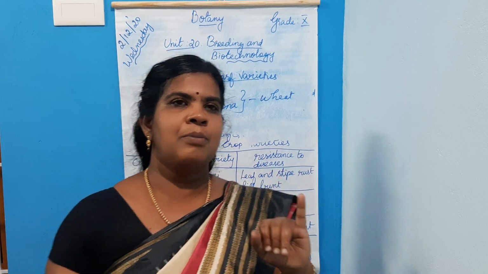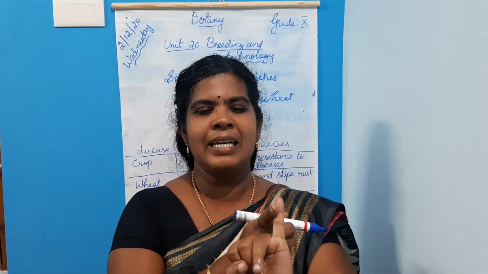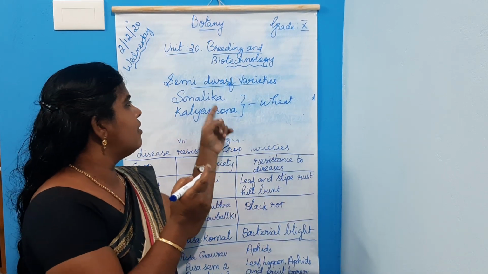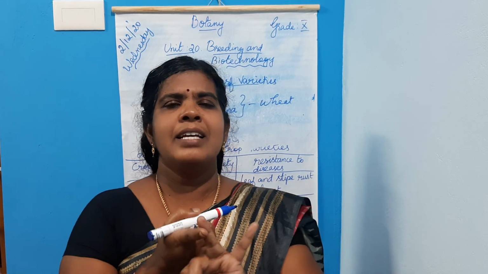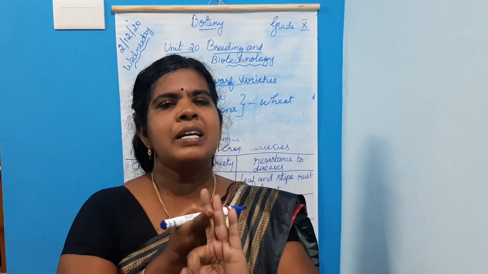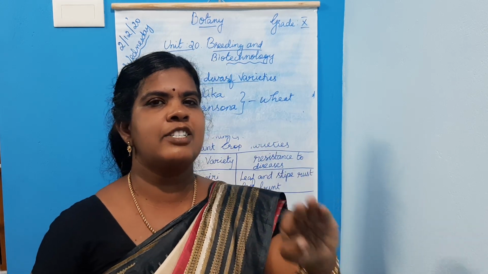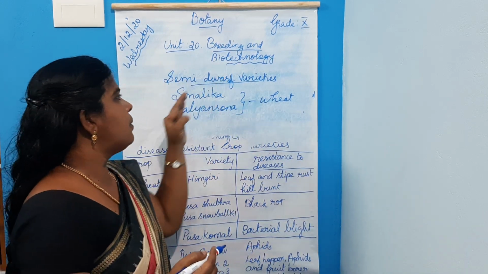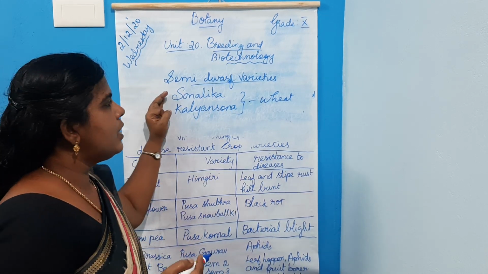The characteristic features are: first one is high yielding. These varieties give the high yield. Then semi-dwarf, then fertilizer responsive. These are the important characteristics of these two improved varieties.